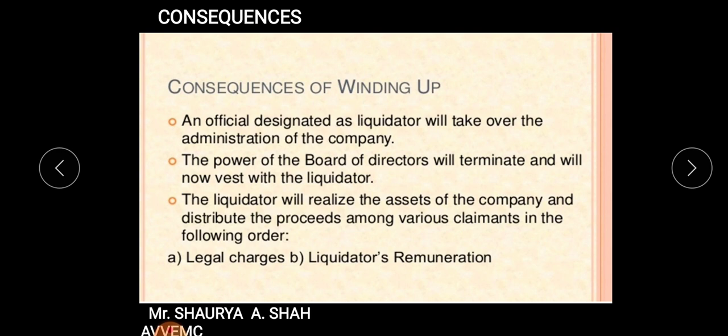The power of the board of directors will terminate and will now vest in the liquidator. The board of directors will no more be considered stakeholders of the company. The liquidator will realize the assets of the company and distribute the proceeds among various claimants in the following order. The only function of the liquidator now is to sell off the assets and properties, gain money out of it, and then distribute it among the various stakeholders.